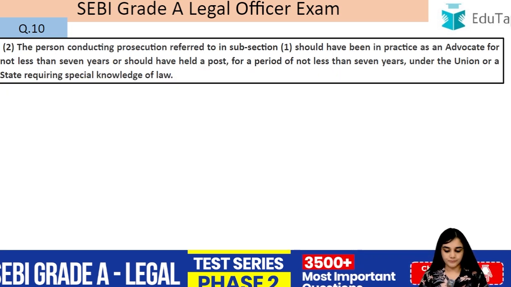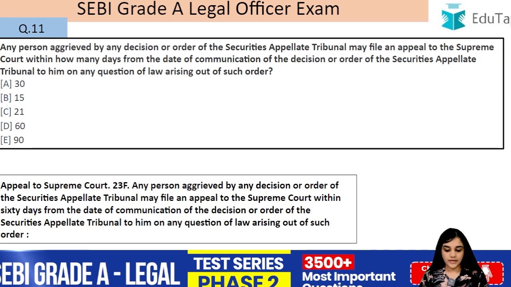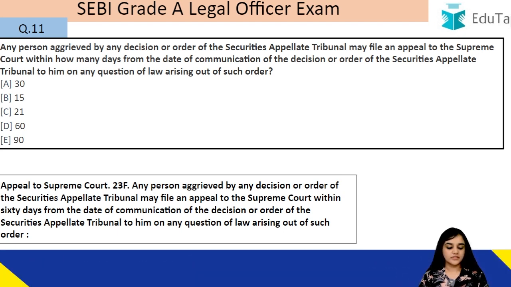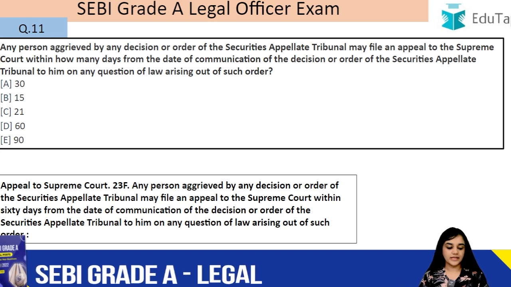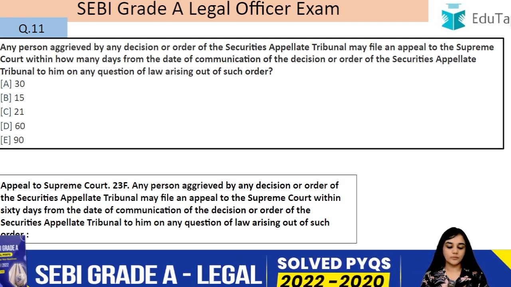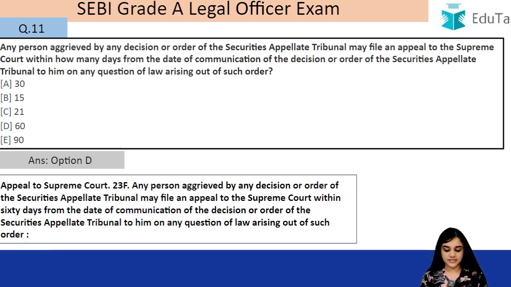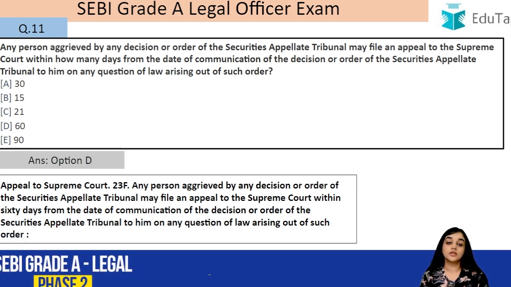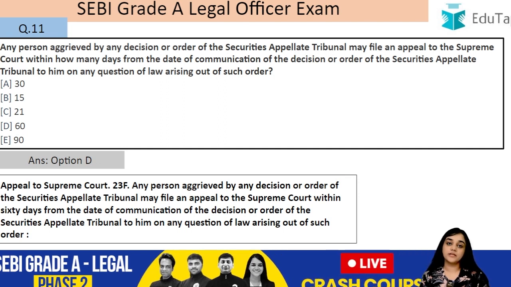Question number 11. Any person aggrieved by any decision or order of the Securities Appellate Tribunal may file an appeal to the Supreme Court within how many days from the date of communication of the decision or order of the Securities Appellate Tribunal to him on any question of law arising out of that. So the answer to this is D, that is 60 days. So the period of limitation to file an appeal to the Supreme Court is 60 days.